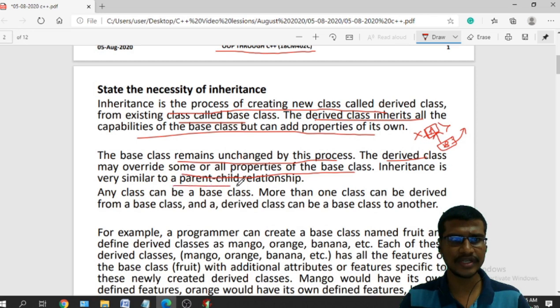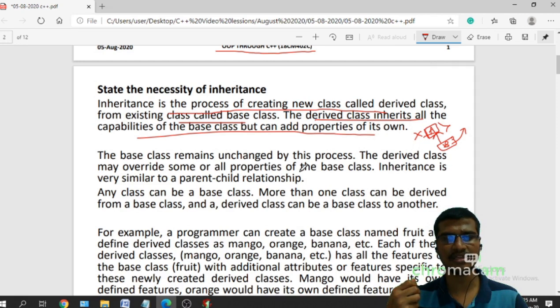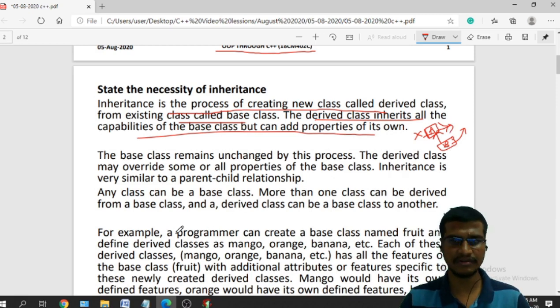It can override or it can take all the properties of this base class into the derived class. Inheritance is very similar to parent-child relationship. In general terms, in the normal parent-child relationship, the child always gets some of the properties from the parents. Either he may get the properties from the father or he may get the properties from the mother. In the same manner, this is your base class from which some of the properties are derived into the derived class.